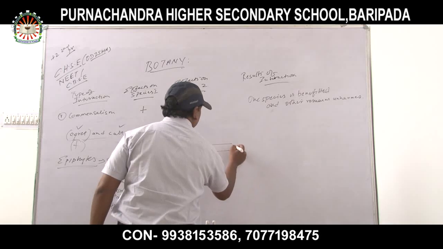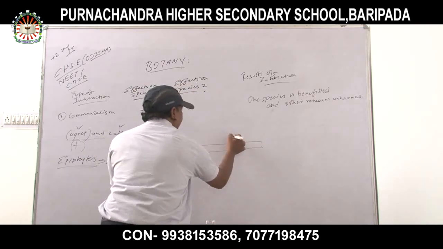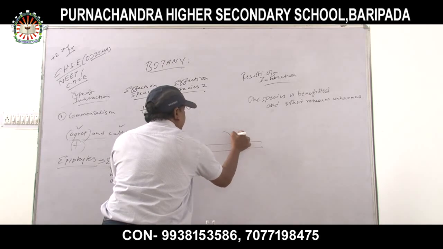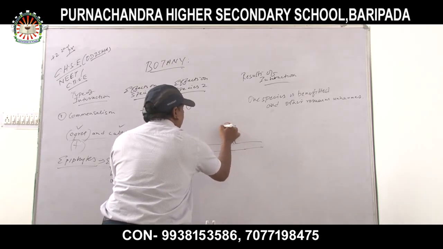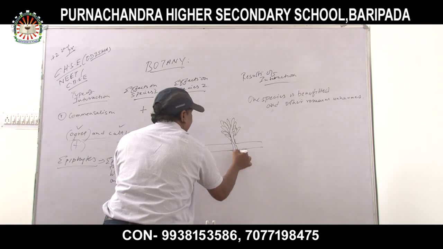suppose this is a trunk. So not trunk, this is a branch, and here the epiphytes are growing. Epiphytes, which kind of plant? This is orchid plant. These are the roots, the hanging roots.